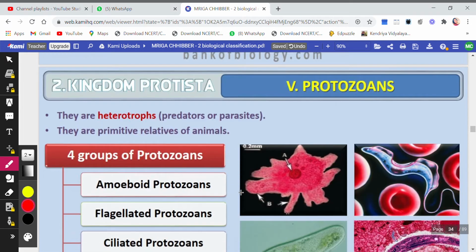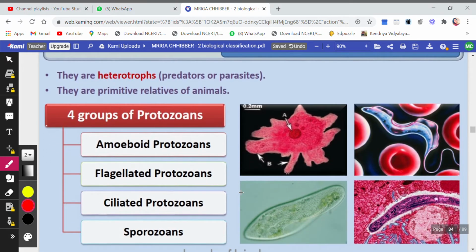Okay, then we come to protozoans. Now we have talked about protozoa long back in your junior classes. They are heterotrophs, that is, they may be predators or they may be parasites. They are primitive relatives of animals. There are four groups of protozoa: amoeboid protozoans, where we always talk about amoeba, flagellated protozoans, ciliated protozoans, and sporozoans. Okay.